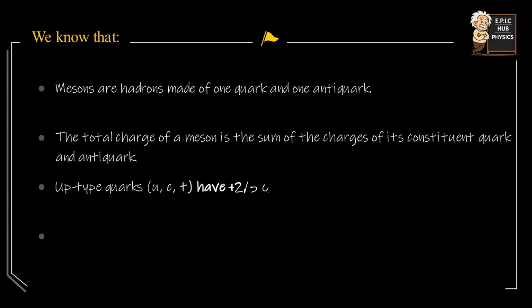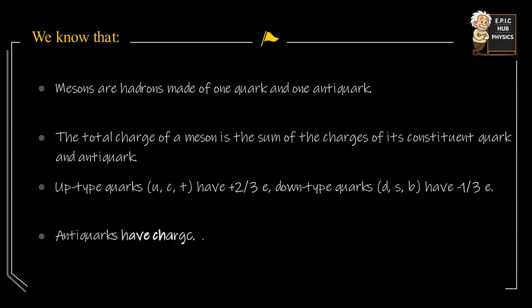Again, up-type quarks, which are the up, charm, and top quarks, have plus 2/3 e. Down-type quarks, which are the down, strange, and bottom quarks, have minus 1/3 e. Hence, the strange quark carries a charge of minus 1/3 e. Finally, antiquarks have charges opposite to their corresponding quarks. This means that if a quark has a charge of plus 2/3 e, its antiquark will have a charge of minus 2/3 e.